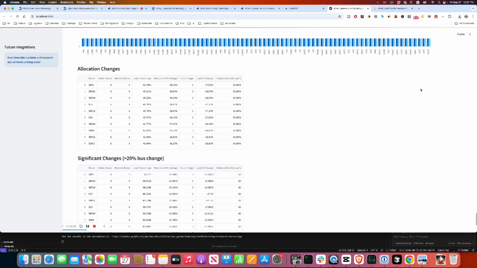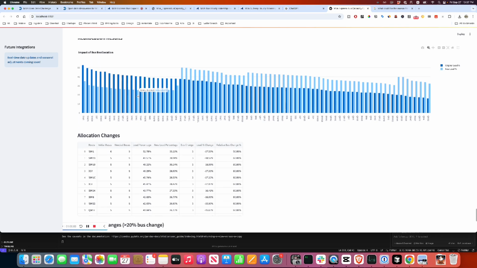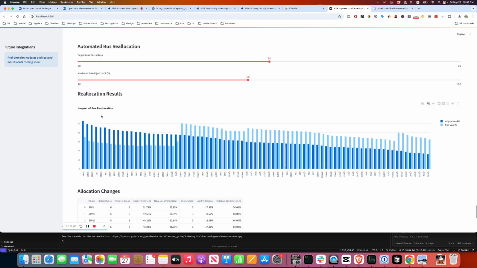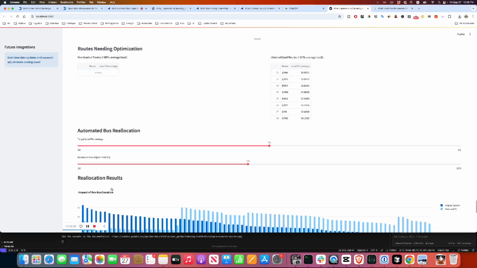It's going to say allocation changes, sim1, initial buses 6, buses needed is 9. Okay, this is interesting. So this actually makes sense. Now I think it went from 6 to 9, 5 to 8, sim1, because if you look at this route, sim1, sim10, those were the ones which had very high load.